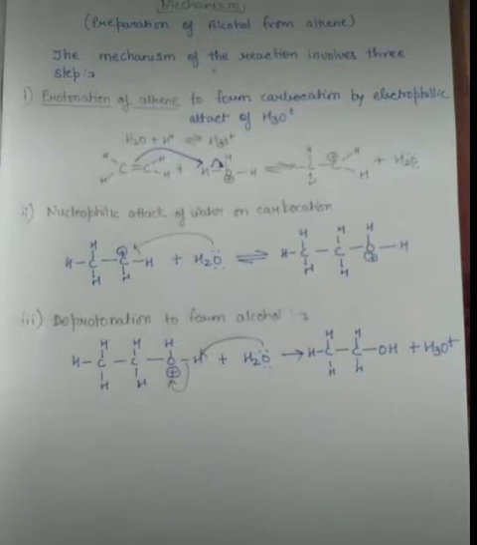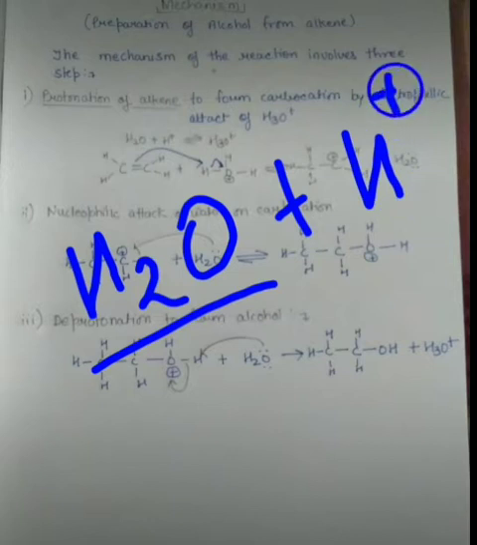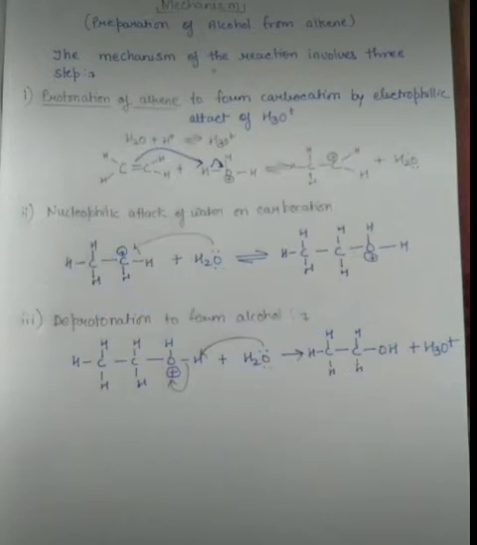The basic reaction is hydration, so there are two things in the reaction: the water molecule, and, as it is acid catalyzed, H plus. Both of them combine together and form H3O plus, that is the hydronium ion. And this hydronium ion reacts with the alkene.